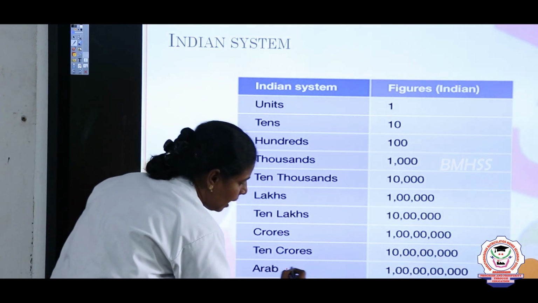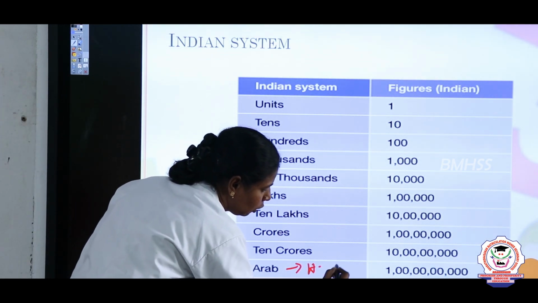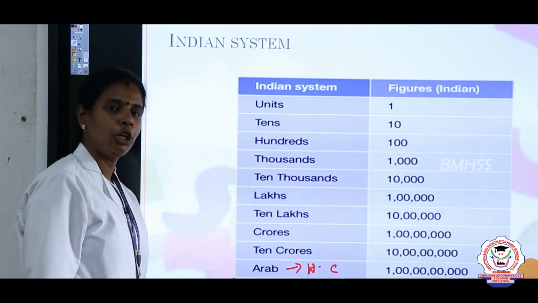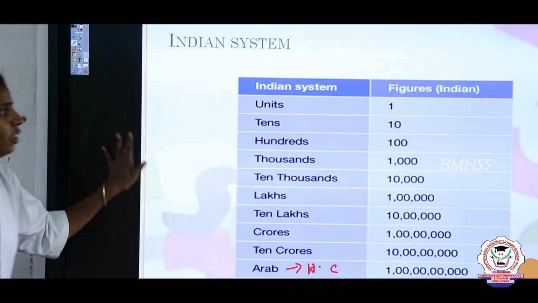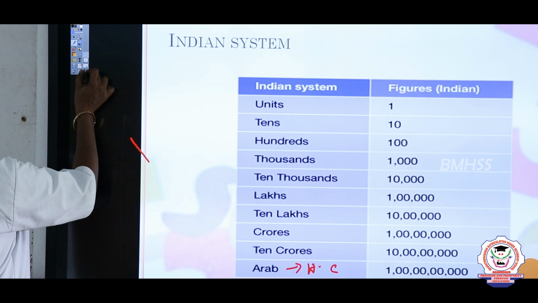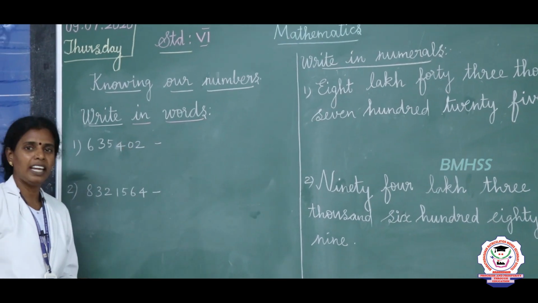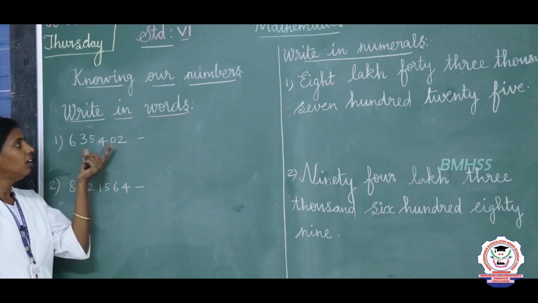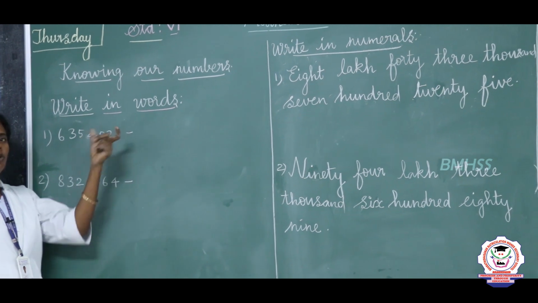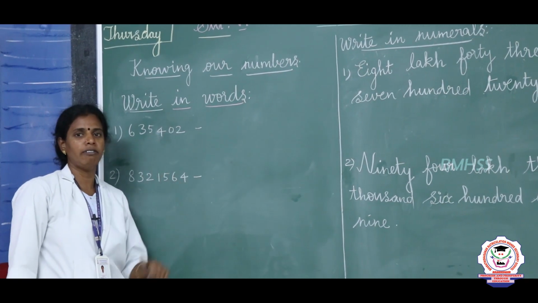So this Arab is equal to what? 100 crore. 100 crore only is equal to 1 Arab. So the next we are going to see is how to write the given number in words. See this number, 635402. How we can read this number or write it in words?